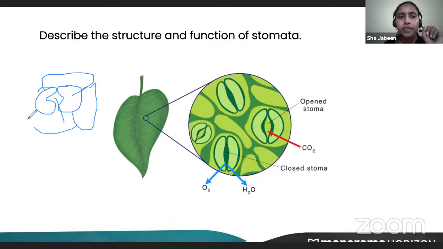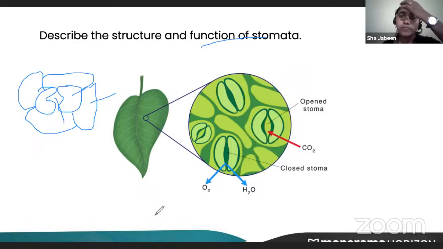Apart from guard cells, you'll be finding a lot of other cells, which we call subsidiary cells. These three parts you have to label. One is guard cell, another one is stoma, this whole opening, and the third one is subsidiary cell. That is enough, okay? And then they have asked, what is the function? It helps in the exchange of gases, okay? Oxygen goes in, oxygen comes out and carbon dioxide goes in. Also, it helps to remove water, okay? So this is the function of stomata.